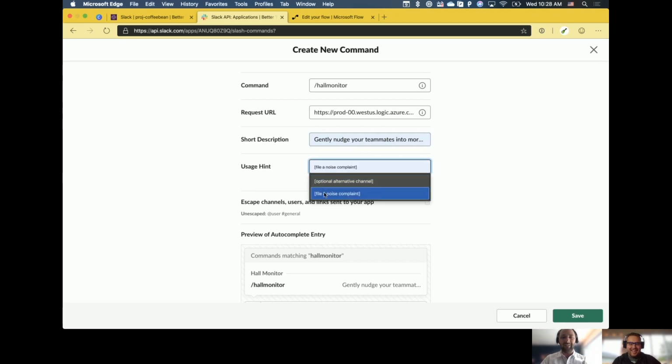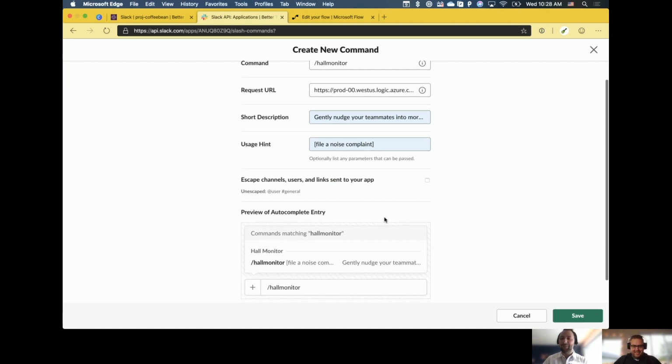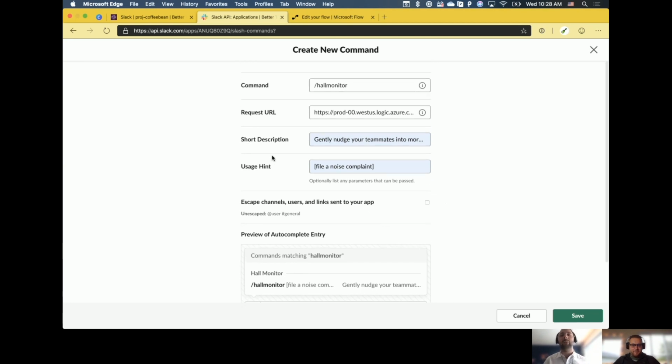For the usage hint, I'm going to say we're filing a noise complaint. That's awesome. They're really simple. I've got my slash command, I've got my request URL. The description and usage hints are bonuses, but I'm a big believer in the user experience, making sure that people understand what these things are meant to do, even if they're not the ones who built it. Especially people, John, you and I know them, the people who build something for the organization, but it really ends up being used by just them. We want to try and make these things as accessible as possible.